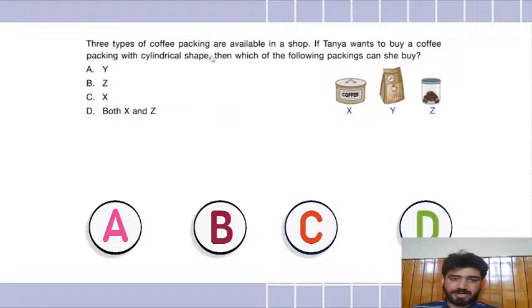Three types of coffee packing are available in a shop. If Tanya wants to buy a coffee packing with cylindrical shape, then which of the following packings can she buy? So we need to find the cylindrical shapes in this question. This question should be done quickly. You guys tell me which of the figures X, Y, and Z are cylinders. Hi Adarsh. Good morning. So which ones are cylinders? Come on, easy one.